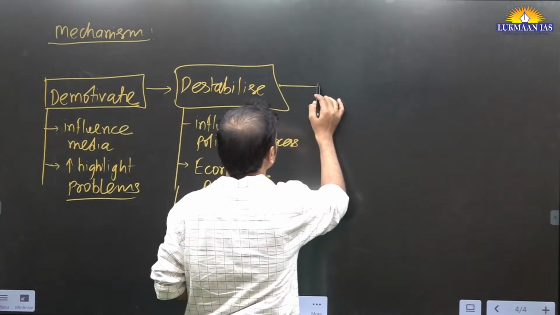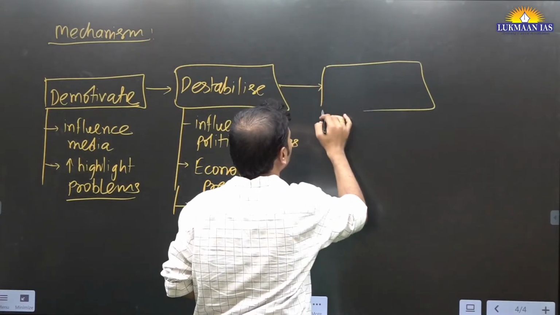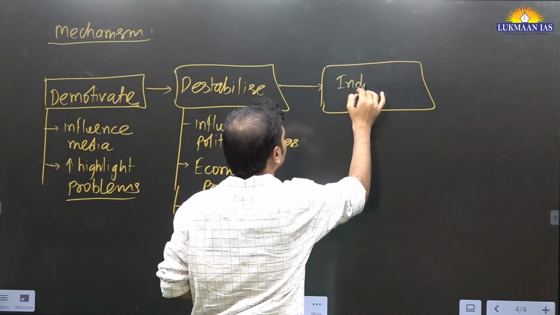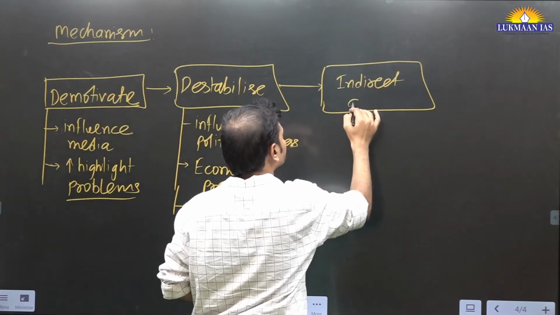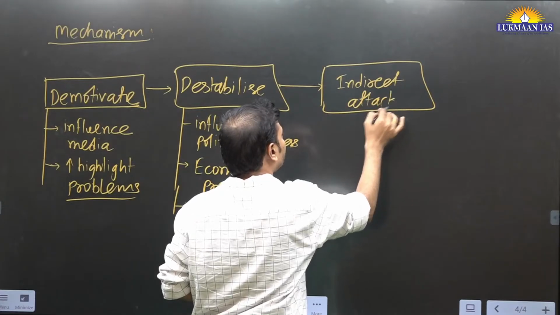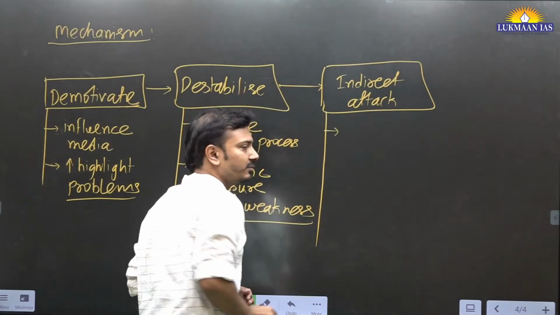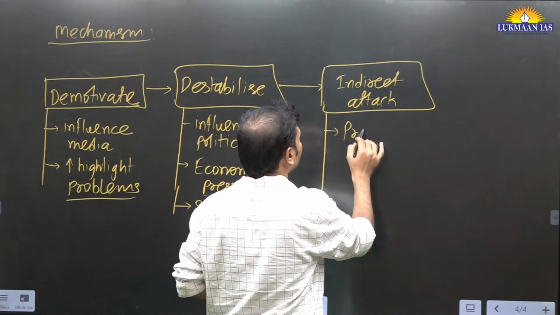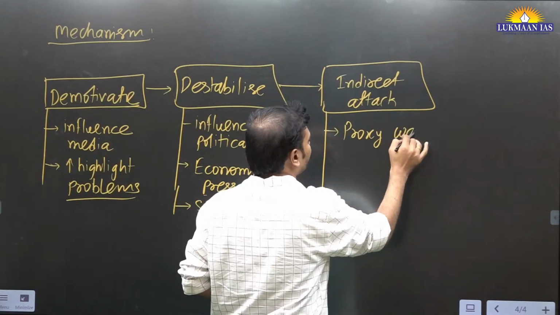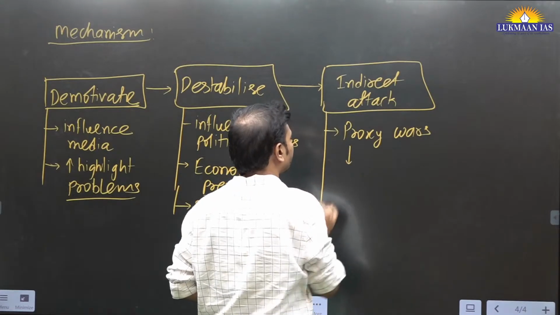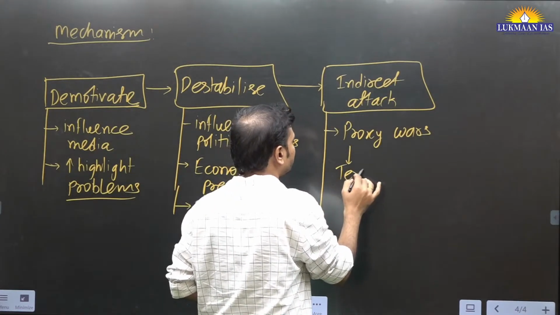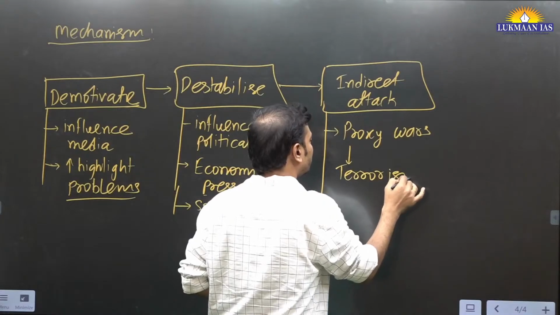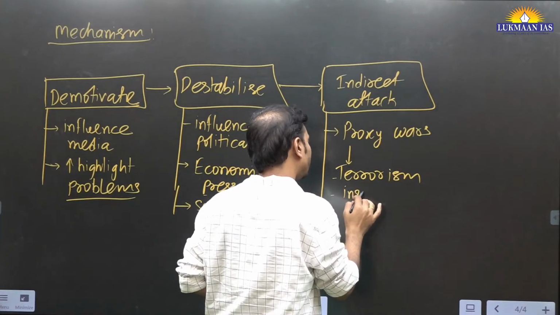Let's talk about the next one: indirect attack. In indirect attack, what are they doing? They are playing proxy wars. Again, they will try to promote terrorism and insurgency.